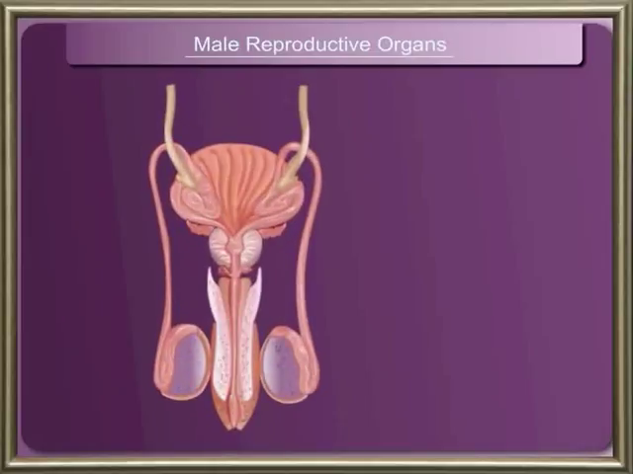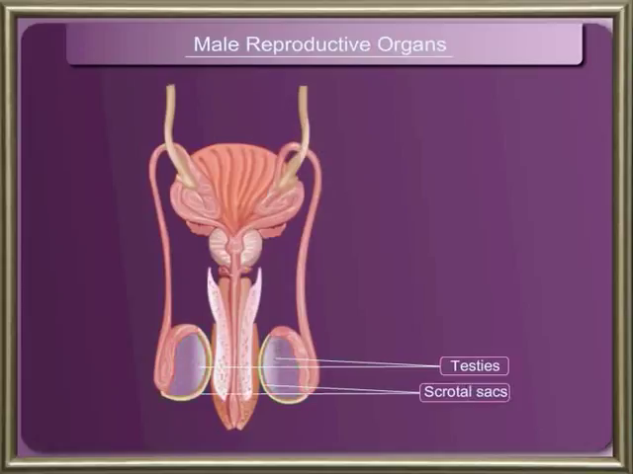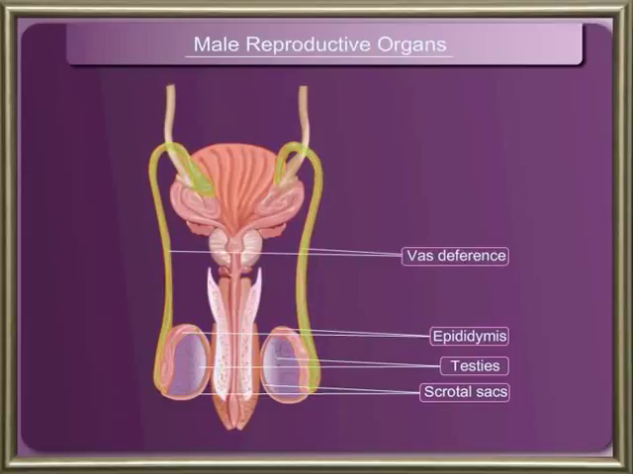Now let us learn about sexual reproduction in mammals. In mammals, sexes are separate and fertilization is internal. Male reproductive organs. The male has a pair of testes placed in scrotal sacs. Each testis opens into a much coiled tube known as epididymis. The epididymis is continued as vas deferens. The spermatozoa produced in the testis pass through vas deferens and are released through urethra.